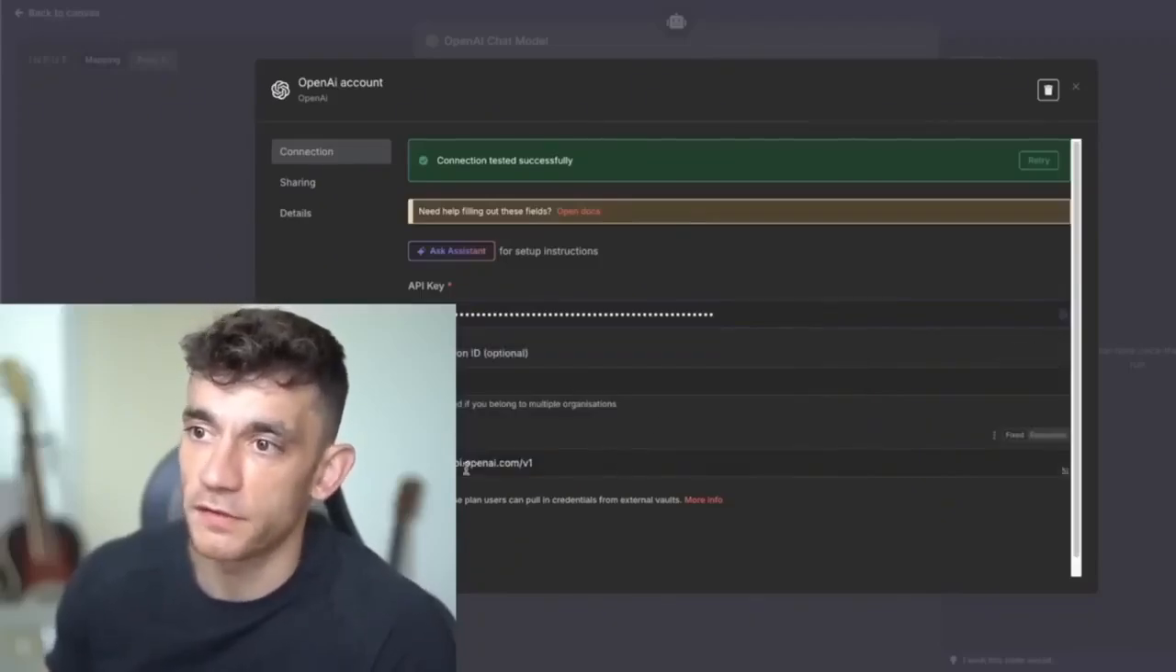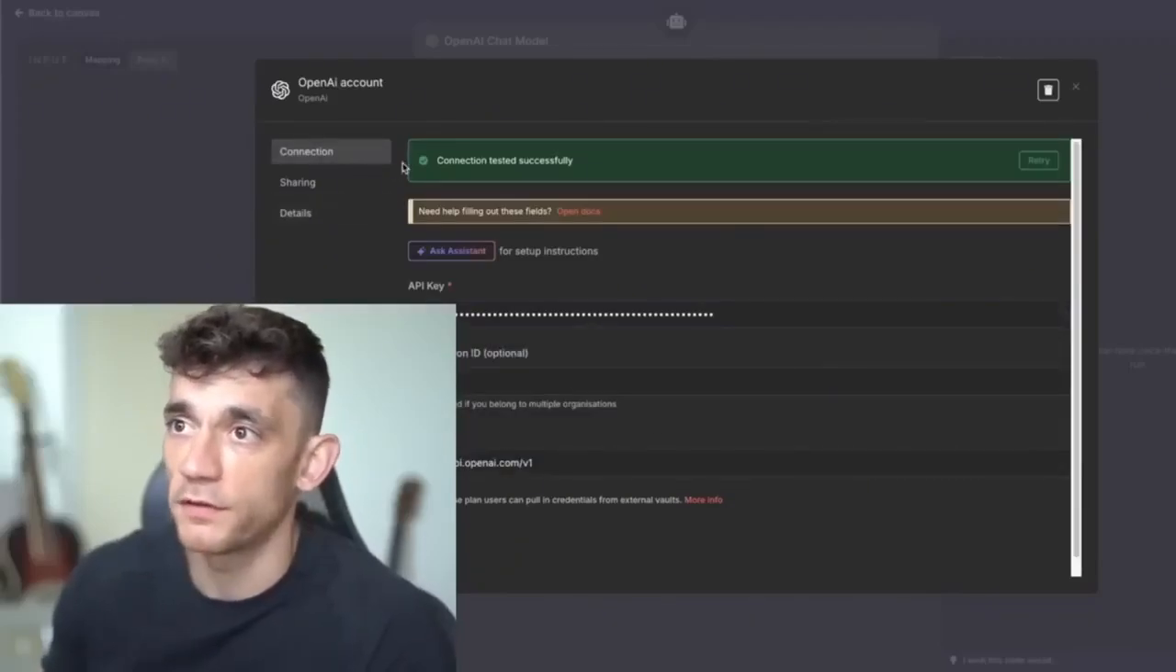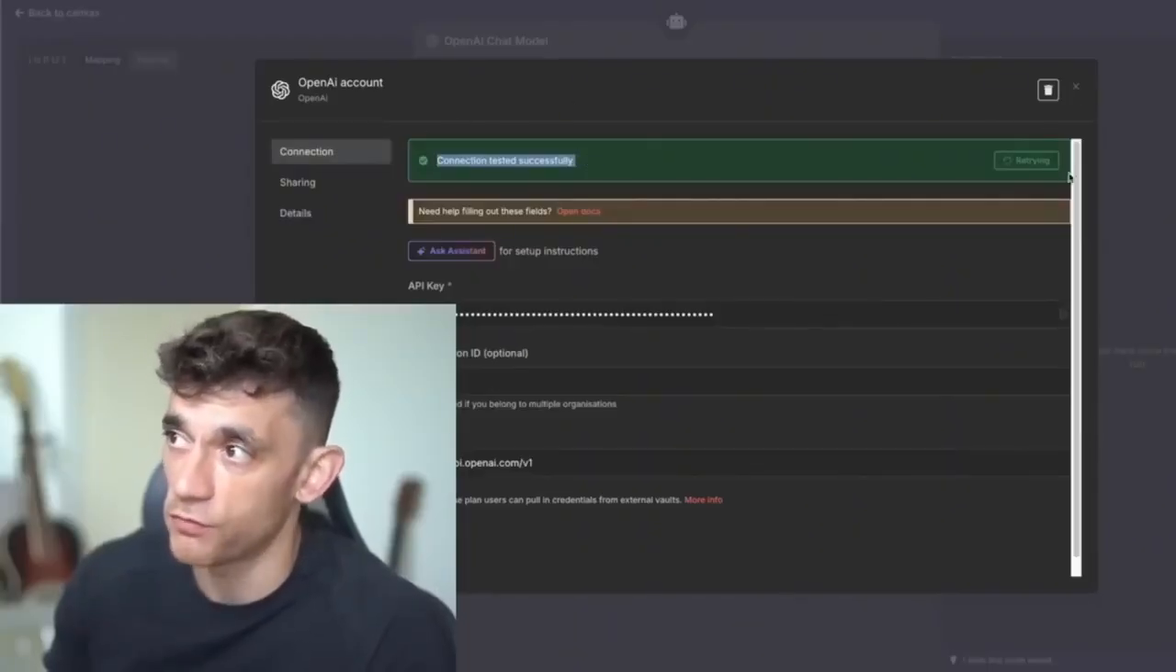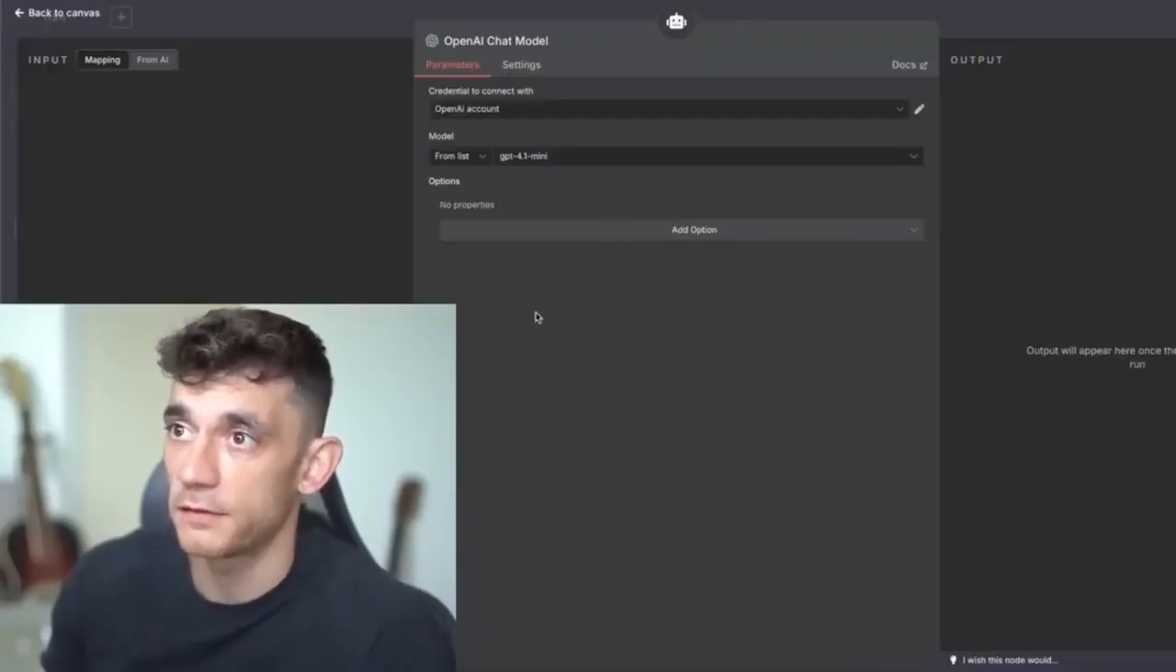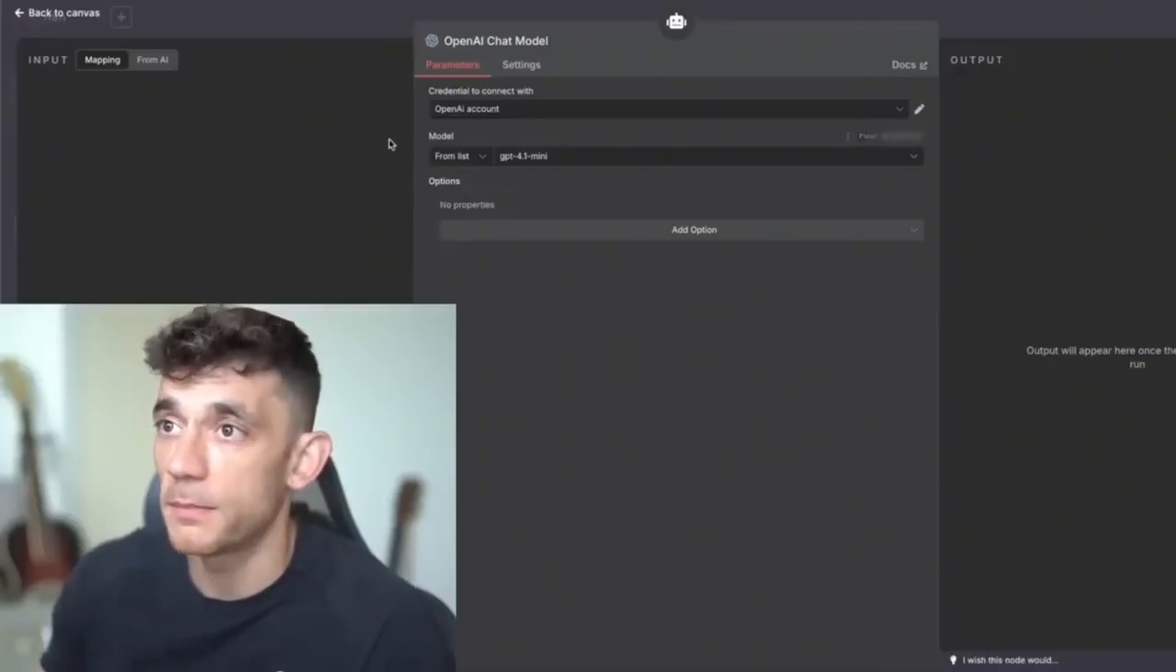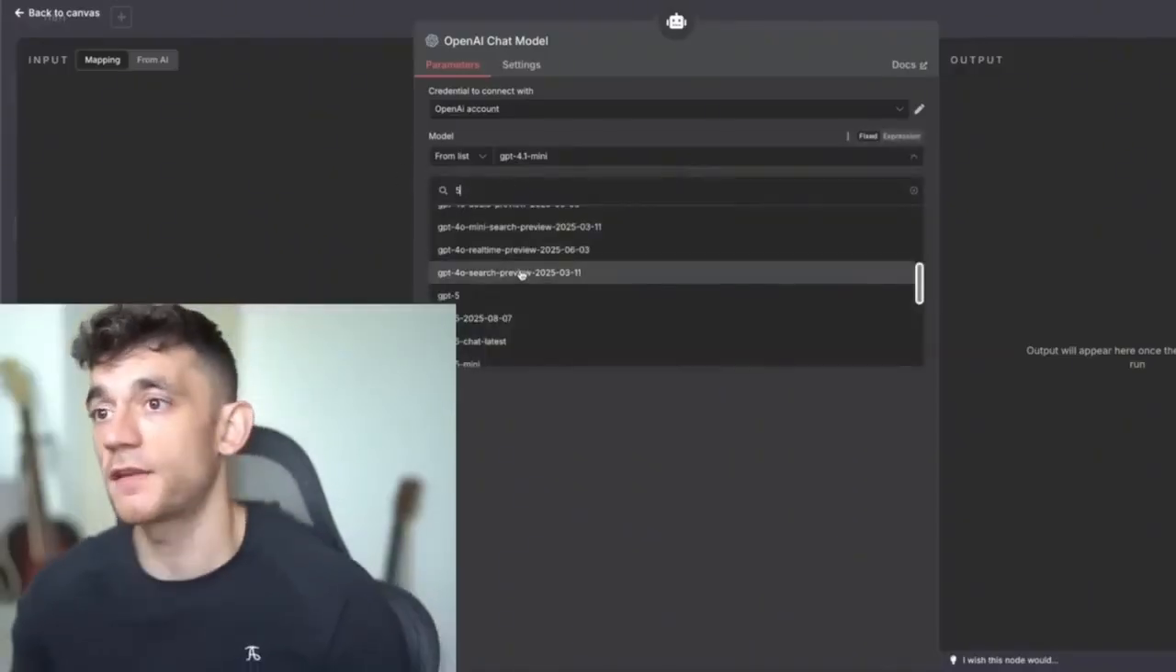You can leave everything else the same. So the base URL is this one. And once you've got this set up, it's going to say connection tested successfully. All right, so we can retry that, make sure it's working. Boom, it is. Great stuff. Then from here, you're going to see the model list. And again, you just type in 5.